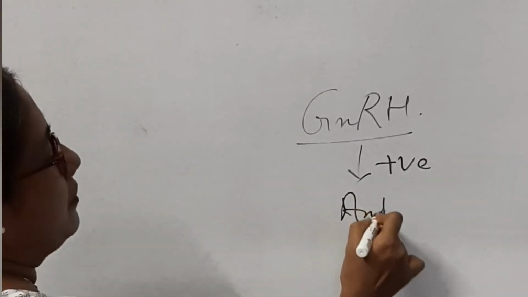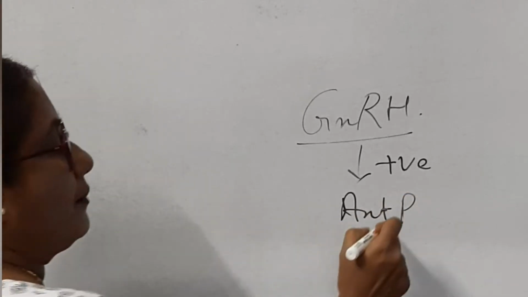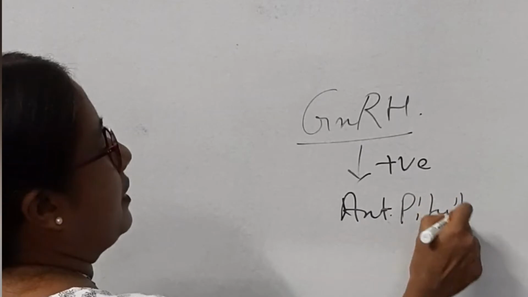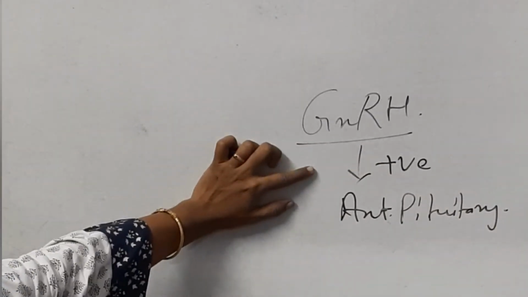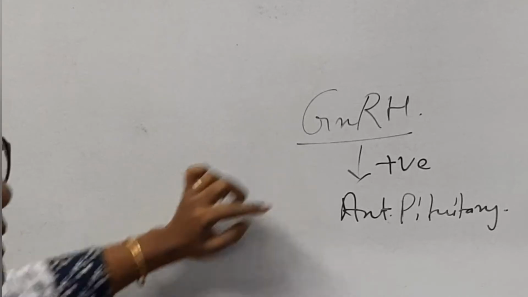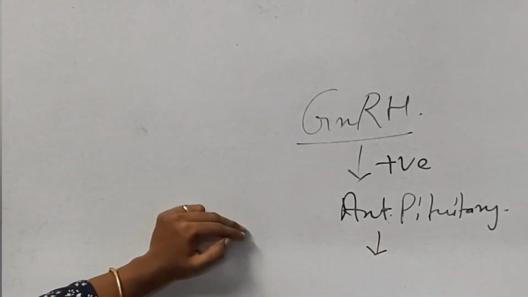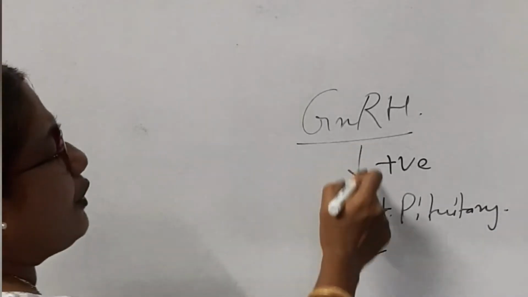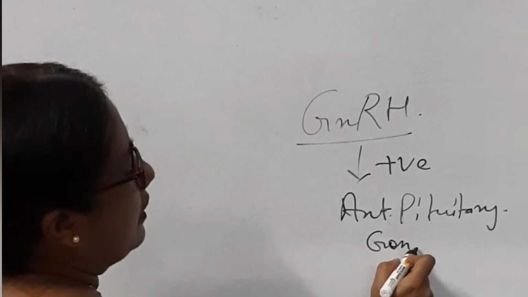It gives positive stimulation to the anterior pituitary. I am writing ANT for anterior. When this GnRH is positively stimulating the anterior pituitary, it will stimulate the gonadotroph cells of the pituitary.